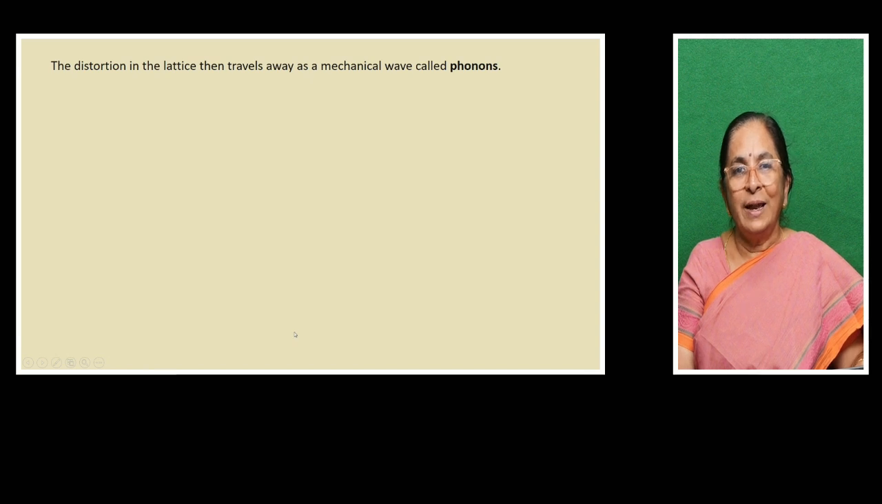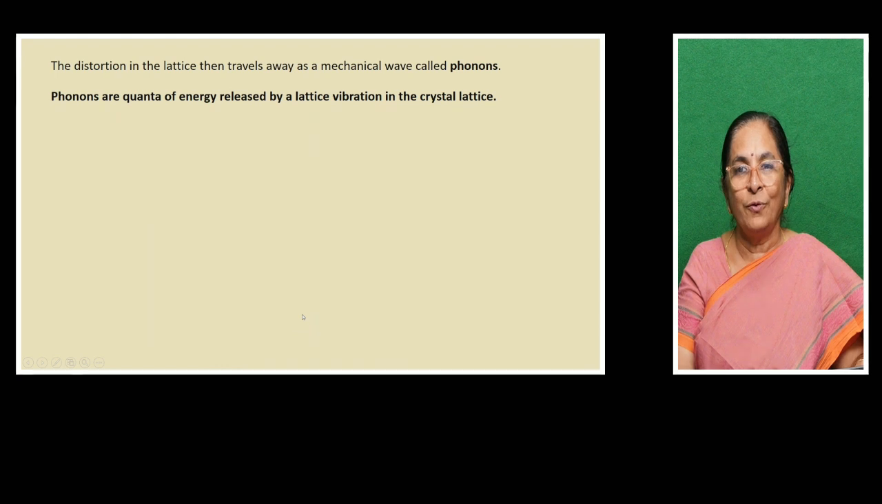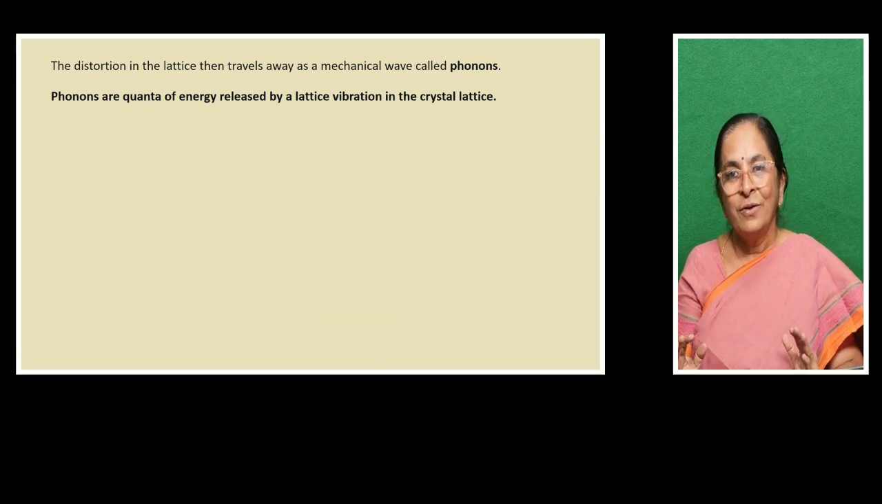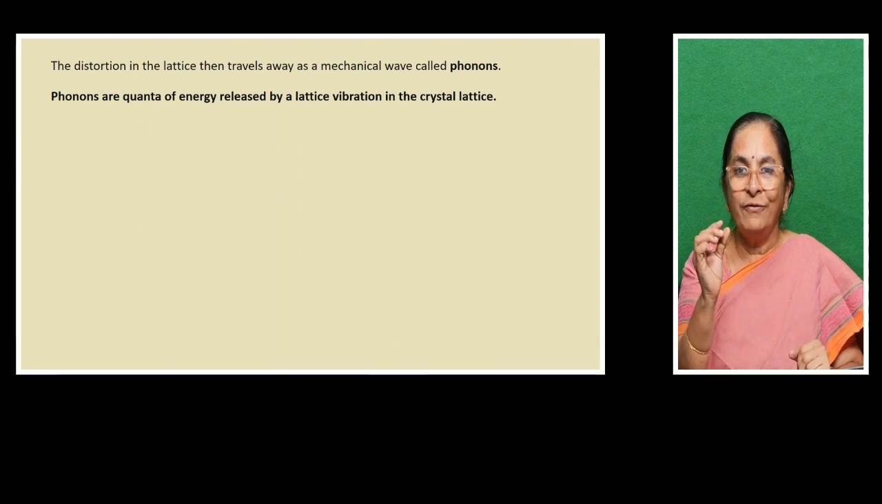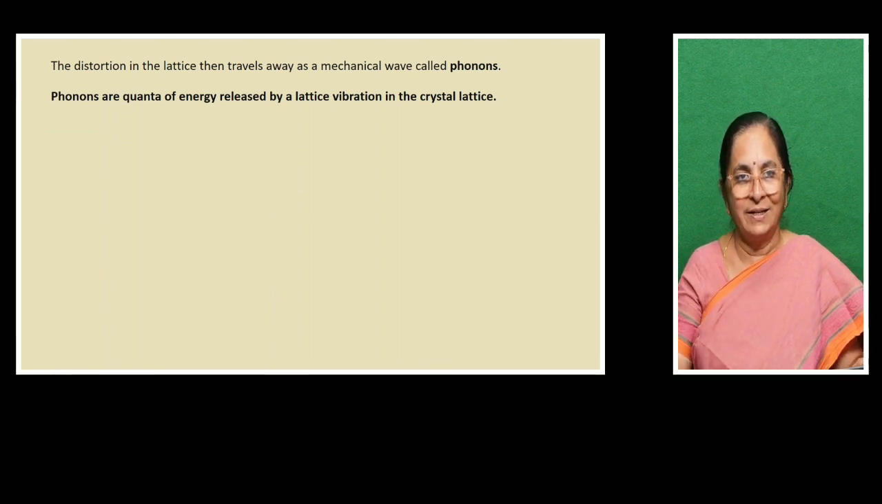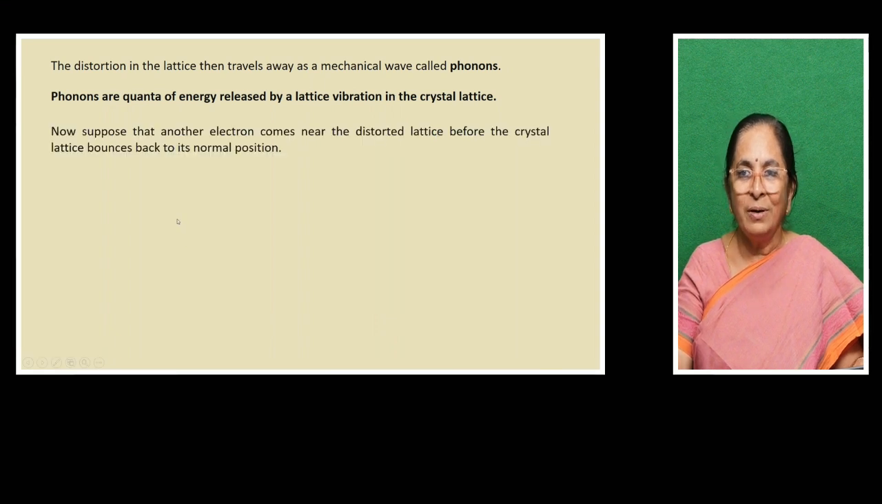The distortion in the lattice then travels away as a mechanical wave called phonons. What are phonons? In competitive exams, they ask what is the difference between photon and phonon. Photon is a quantum of light energy. Phonon means a quantum of energy released whenever some distortion takes place in the crystal lattice.